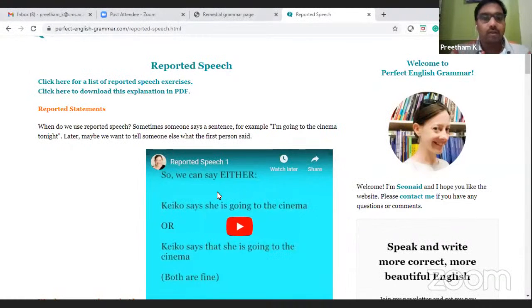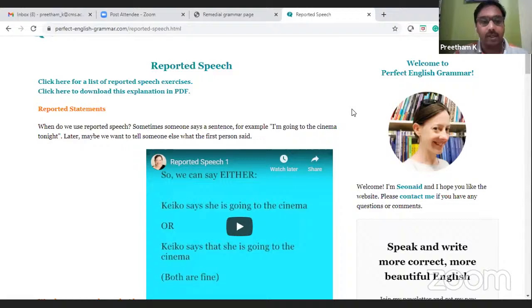Okay. As I said, we have two types of speeches, direct speech and indirect speech. And reported speech is a synonym for indirect speech. So what are reported statements? When do we use reported speech? When you want to report something to somebody. Let's say person A tells something to you and you are reporting that to person C. So what all grammatical rules that you follow while reporting is what we'll be discussing here. So reported statements, reported speech or indirect speech means you're reporting something to somebody.